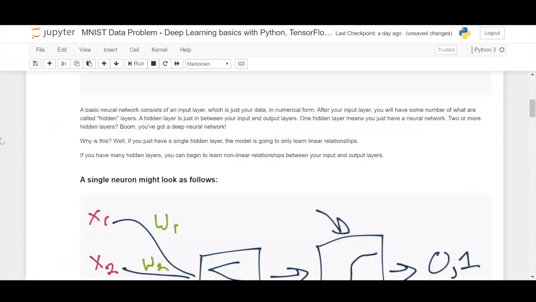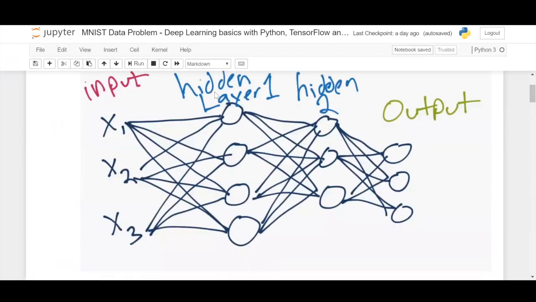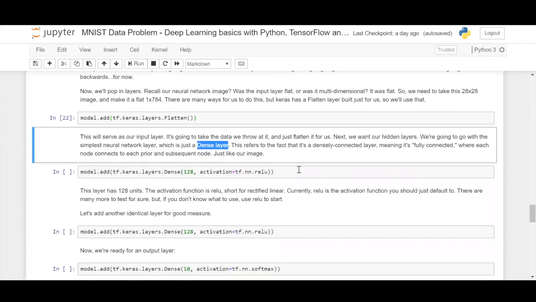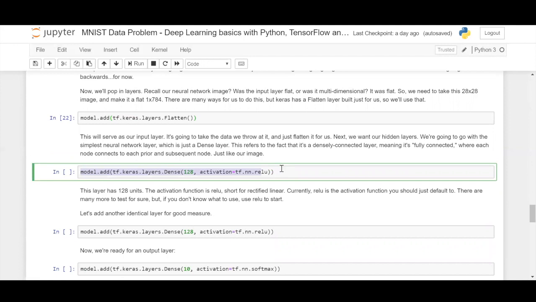Do you recollect this? A dense layer is nothing but a node, this node, which is connected to each and every prior node. This one is connected to x1, x2, and x3, and subsequently to all the nodes within hidden layer 2: hidden layer 2 node 1, node 2, and node 3. Similarly, it applies to all the other nodes within the hidden layer. So you call this a fully connected layer, and you do it by adding a dense layer in your neural network, which is what we are doing here.